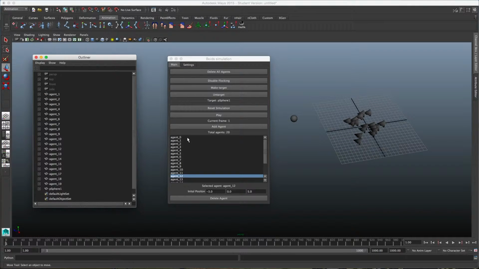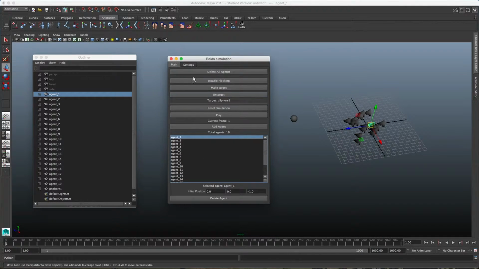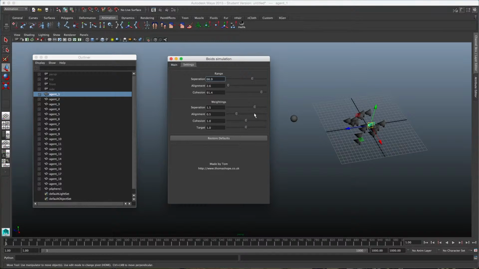Care was also taken to handle as many corner cases as possible, such as what happens when an object is deleted from the scene, or when the timeline is moved between runs of the simulation.